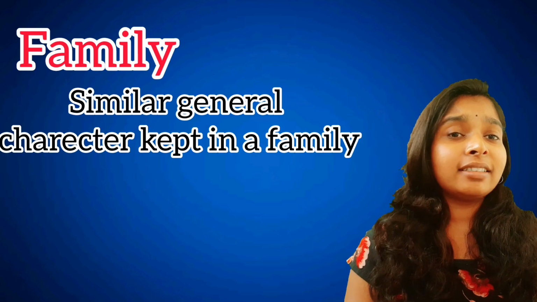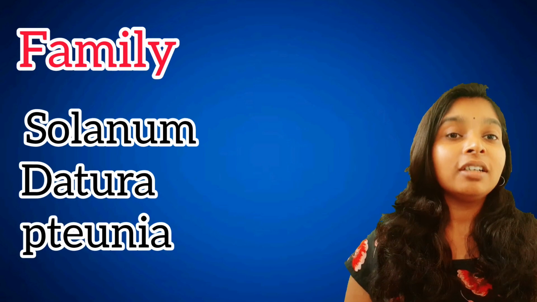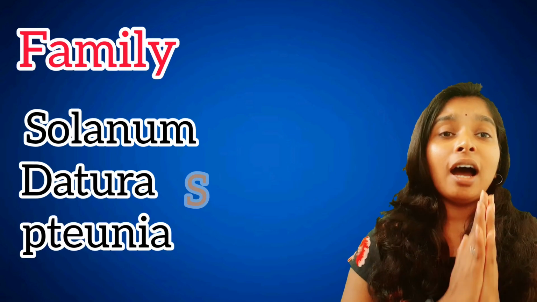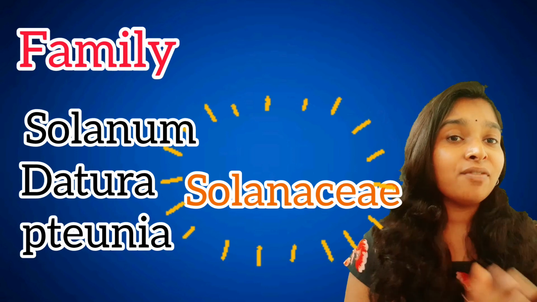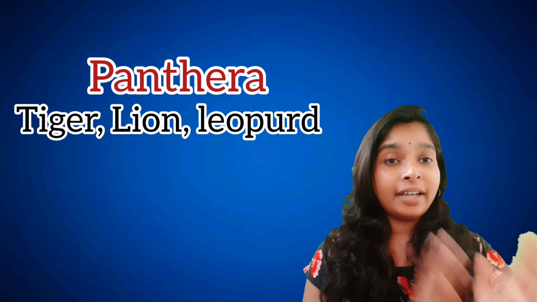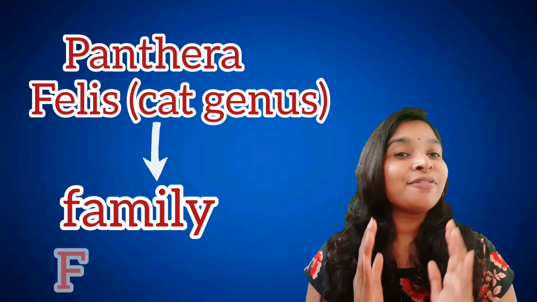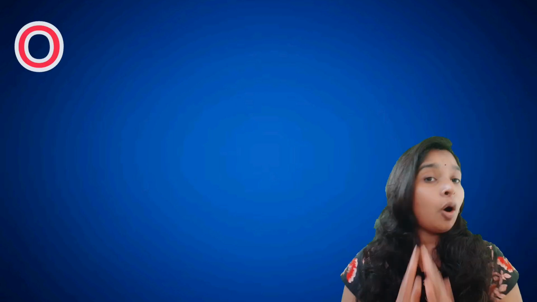Next is family. Similar general characters are kept in a family. For example, Solanum, Datura, Petunia belong to the same family, Solanaceae, because they have the same general characters. If we take an example of animals, Panthera, which comprises lion, leopard, tiger, is put along with the genus Felis in the family Felidae.